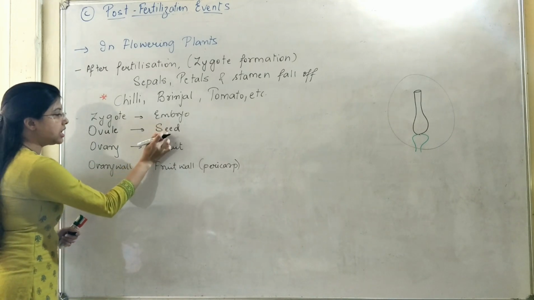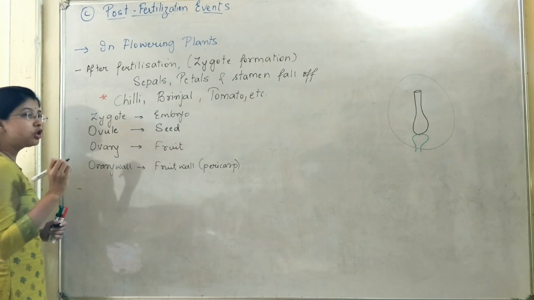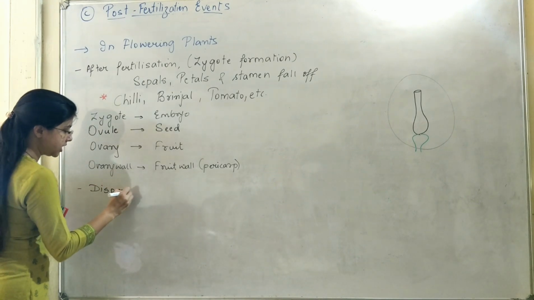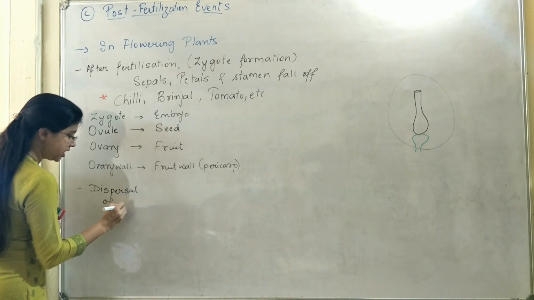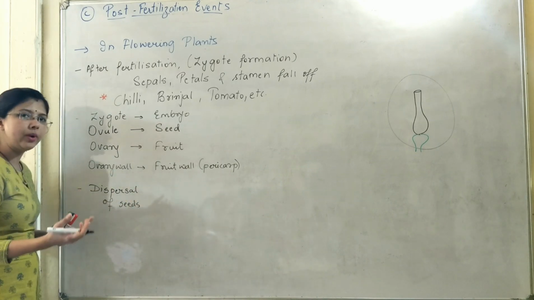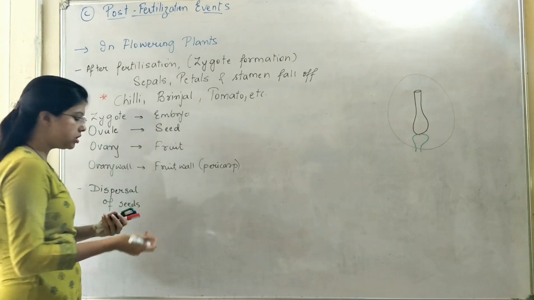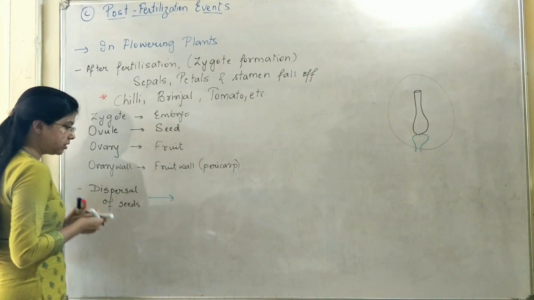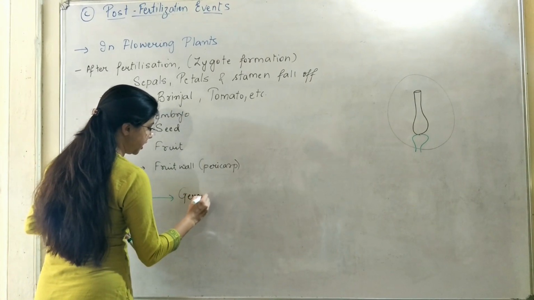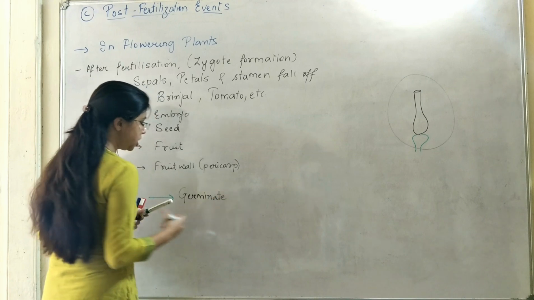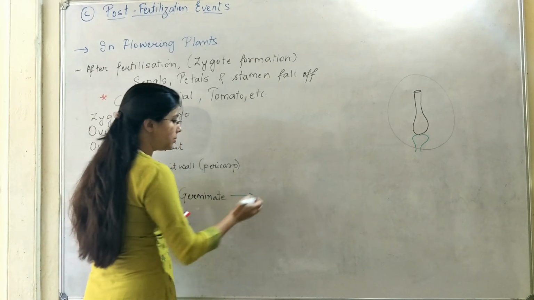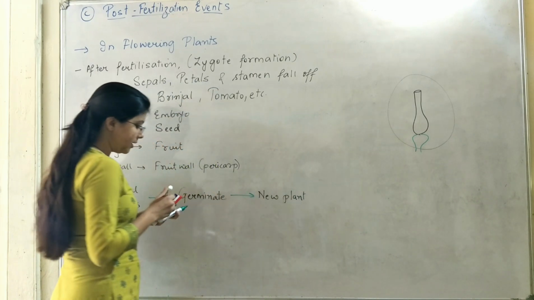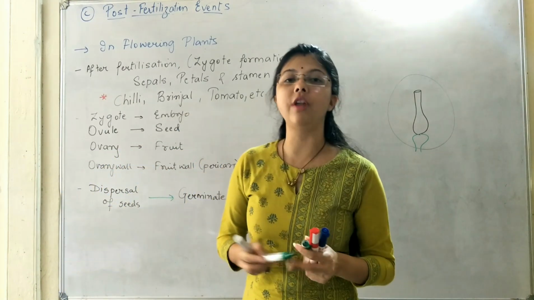For that, the seeds which are formed in the plants are generally dispersed. So how does new plant formation take place? Dispersal of seeds takes place either by wind or some other type of biotic agent, and these dispersed seeds will be taken to some other place where they will germinate. And once the seed germinates, it is going to develop into a new plant. So this is how embryogenesis can be discussed in case of flowering plants.